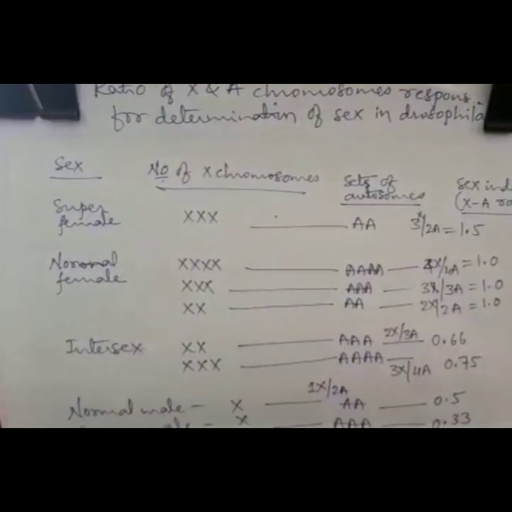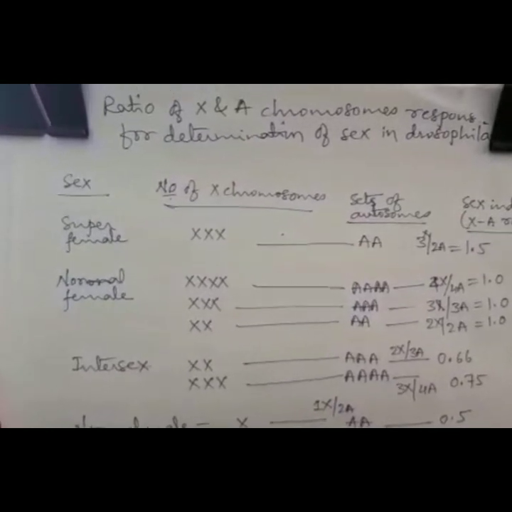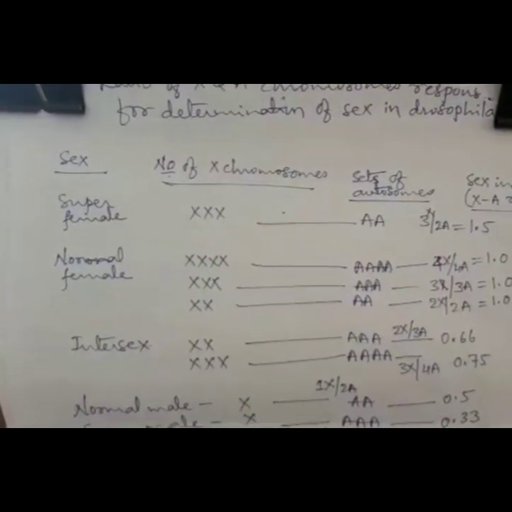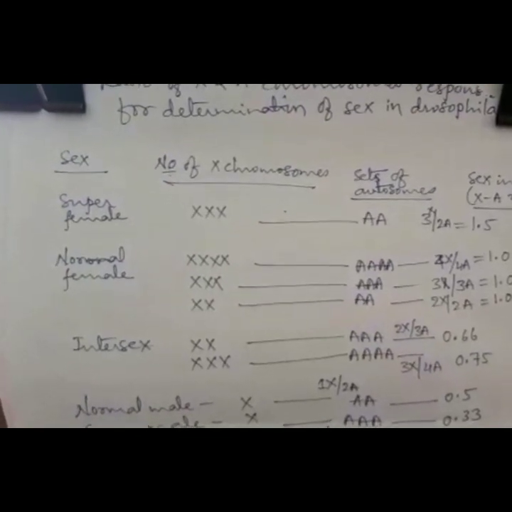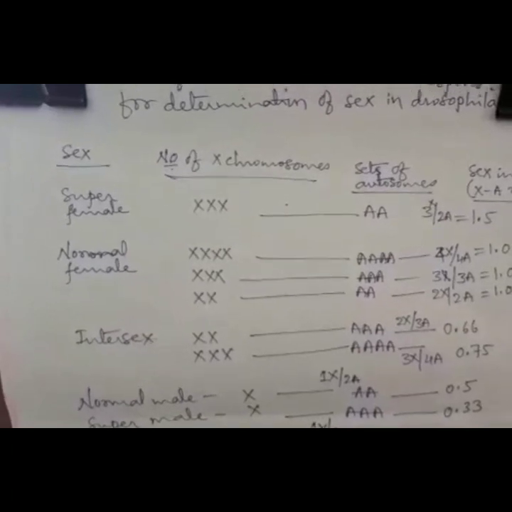Super females occur by the ratio of 3X and 2 sets of autosomes, the sex index 1.5, that forms the super females.